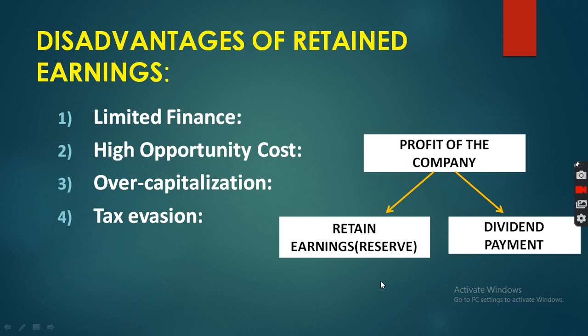Generally, some part of the profit the company secretly keeps in the business. Secret profit, secret reserve. Secret means, if anything is secret, what is the meaning? Which is not disclosed in the balance sheet, which is not disclosed in the financial statement. Secretly maintained. Clear? So why does the company create a secret reserve? Because the company wants to reduce tax liability, tax evasion. Clear? So this is the disadvantage of retained earning.